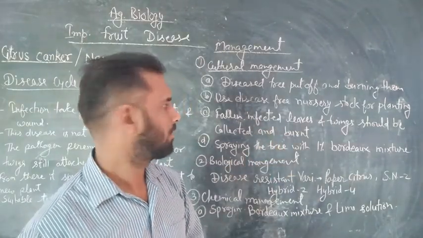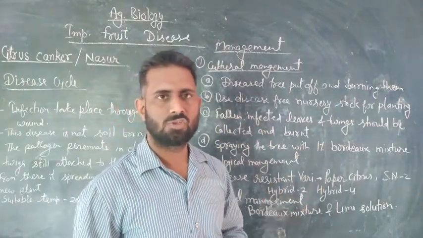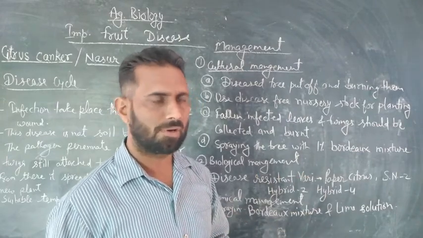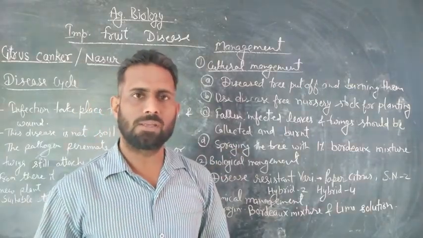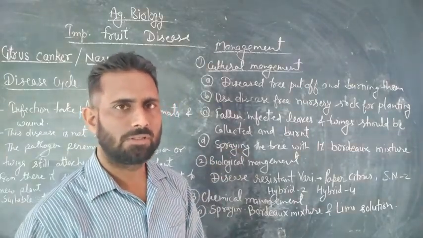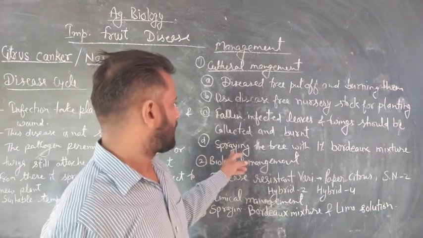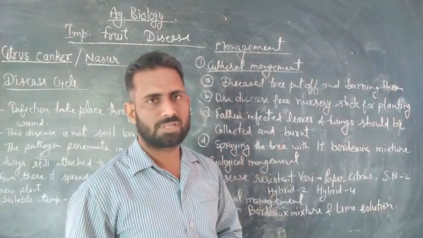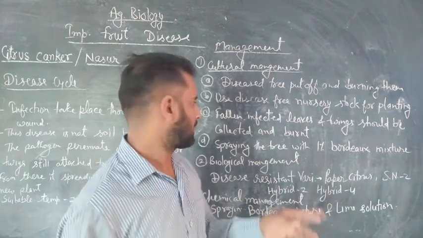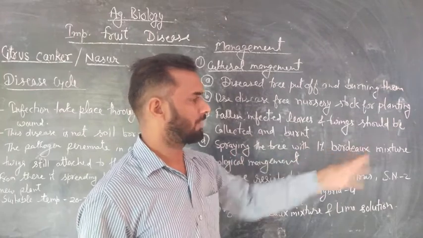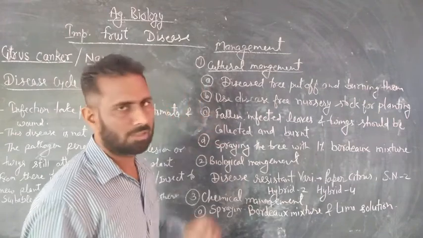Next, after pruning and destroying the dried parts of the infected plants, spray the trees with 1% Bordeaux mixture. Okay, this is about the cultural method.